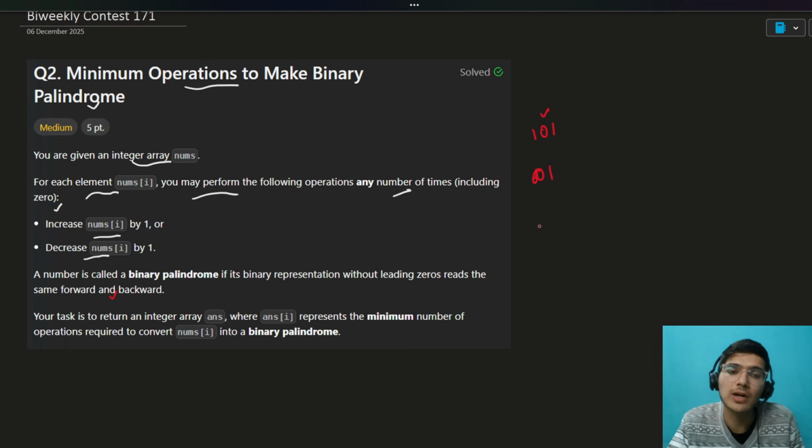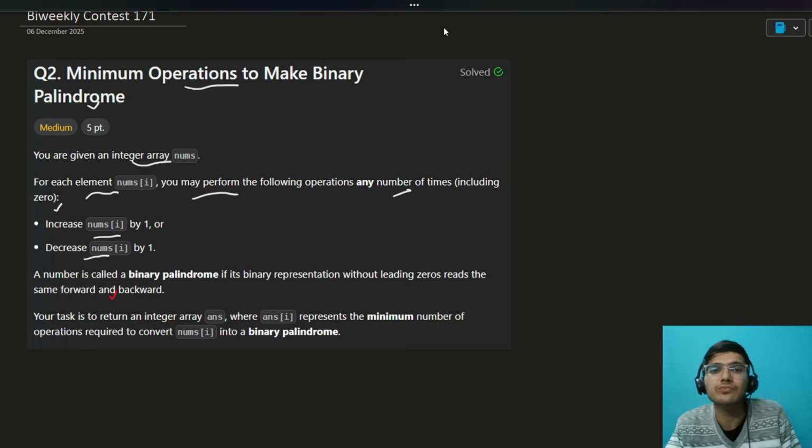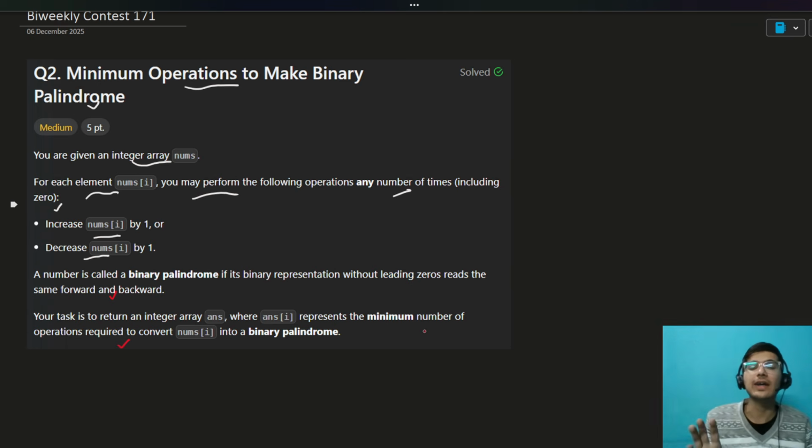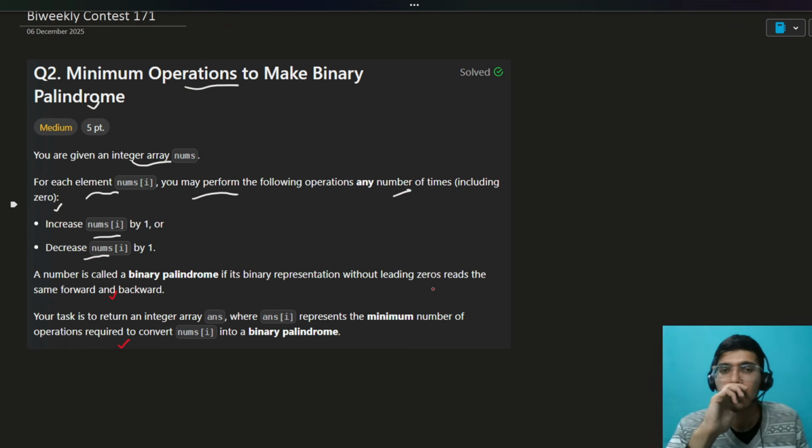That means you cannot put a leading zero to make it a binary palindrome. That is the idea of the problem. Your task is to return an integer array answer, where answer[i] represents the minimum number of operations required to convert nums[i] into a binary palindrome.